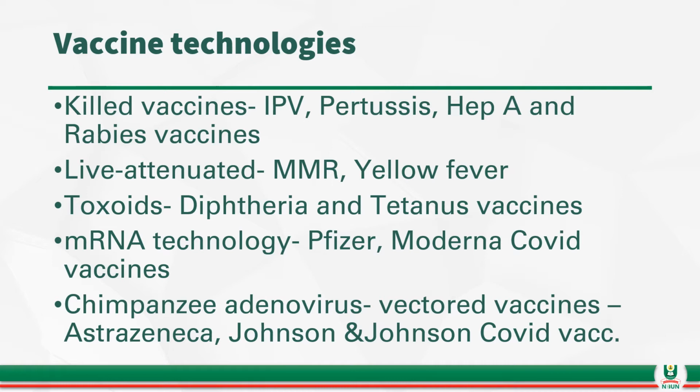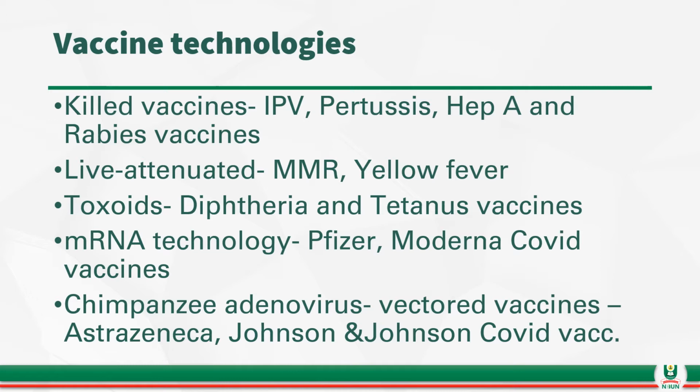They also activate an immune response in individuals that take them. Examples are the MMR vaccine, which is a combination of measles, mumps, and rubella vaccine, and the yellow fever vaccine. They are in that category of live attenuated vaccines, among others.